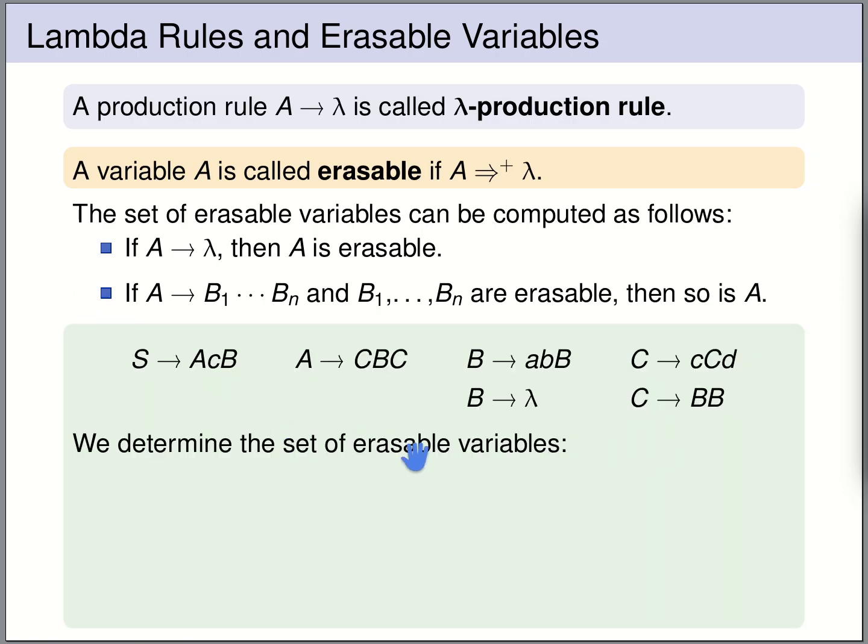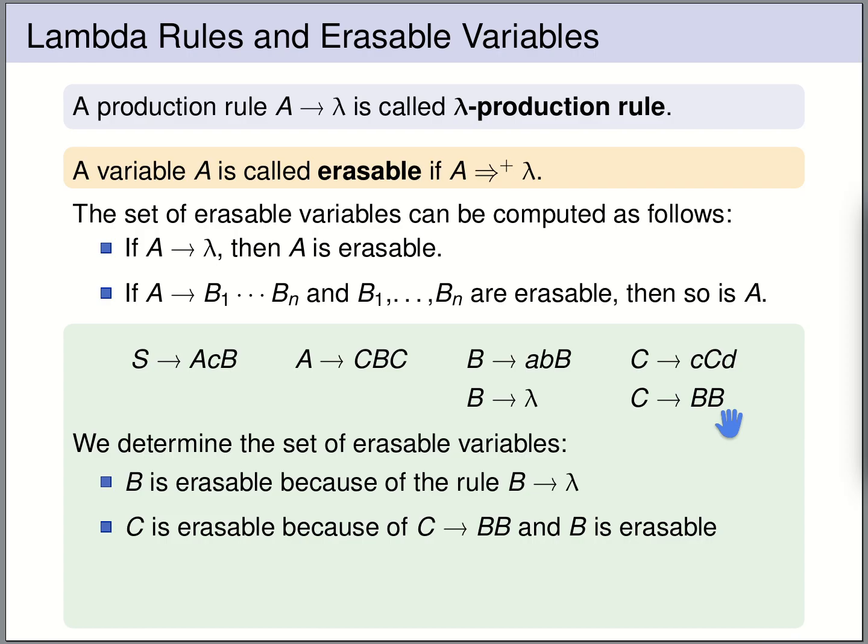Here we have a context-free grammar and we want to determine the erasable variables. First of all, B is of course erasable because we have a lambda production rule with left-hand side B. Now, since C can be rewritten to BB and both variables in the right are erasable, also C is erasable.